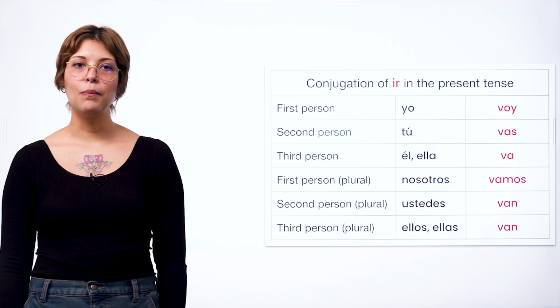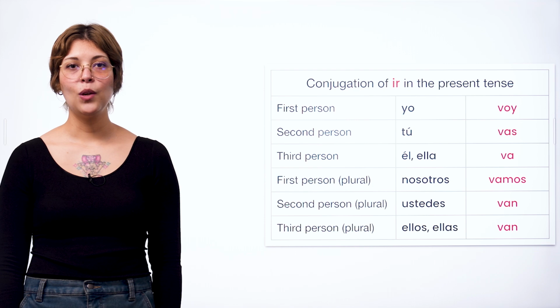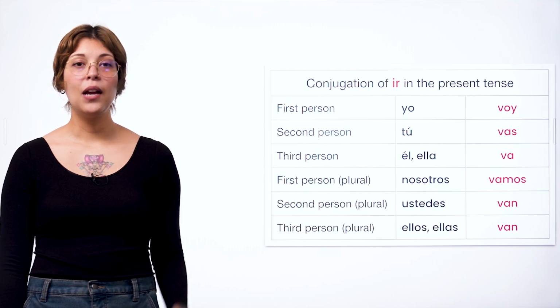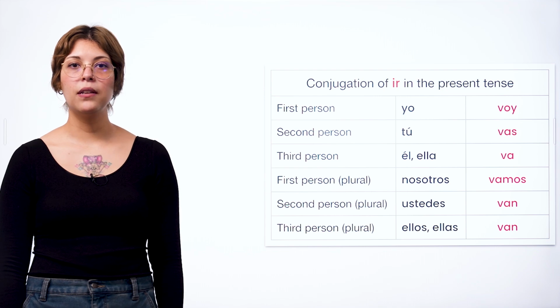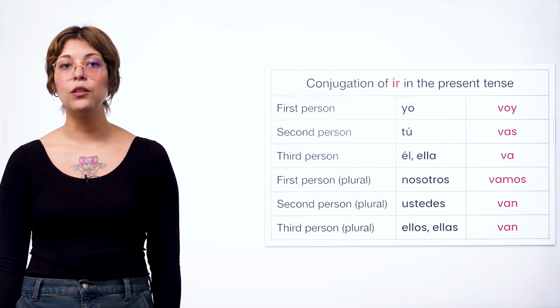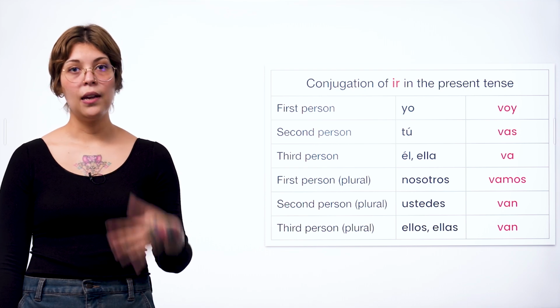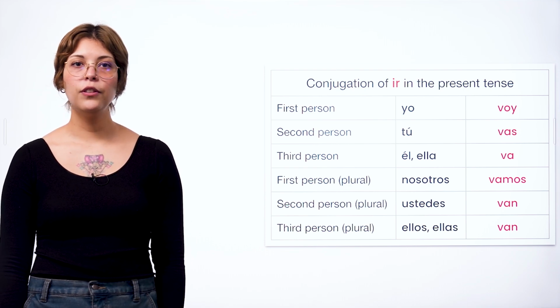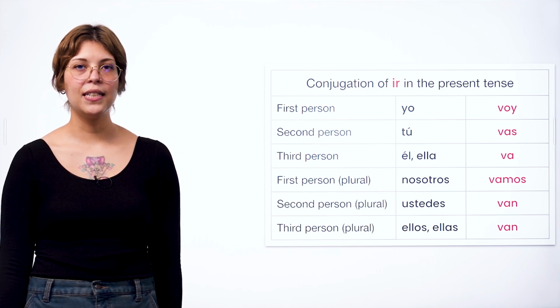Finally, the third person plural, it's ellos van or ellas van, which means they go. Remember, in Spanish, the subject pronoun is often dropped because the verb form already indicates who the subject is. So, instead of saying yo voy, meaning I go, you'll often just hear voy. Let's practice using these forms in sentences during the lesson.